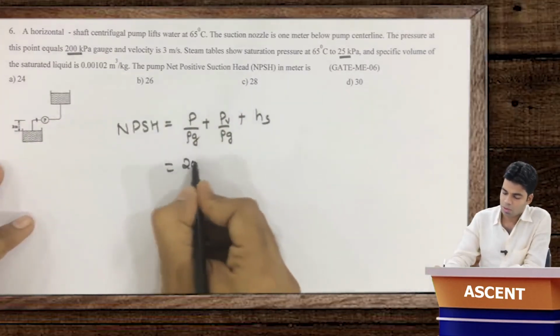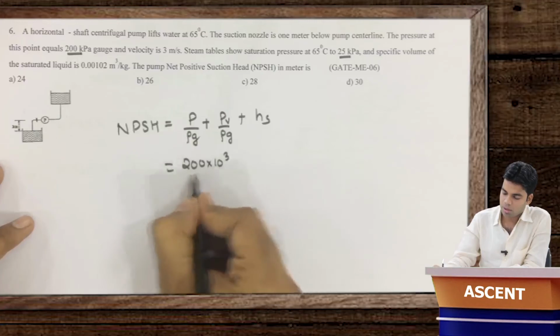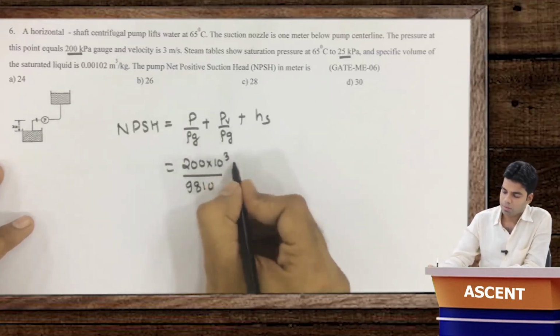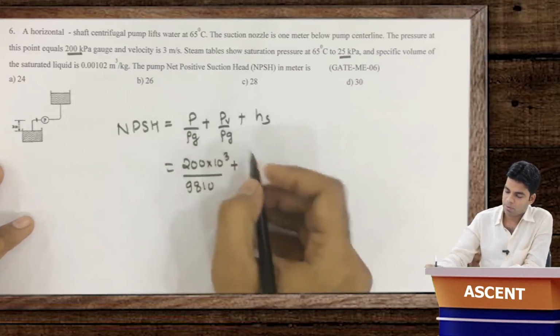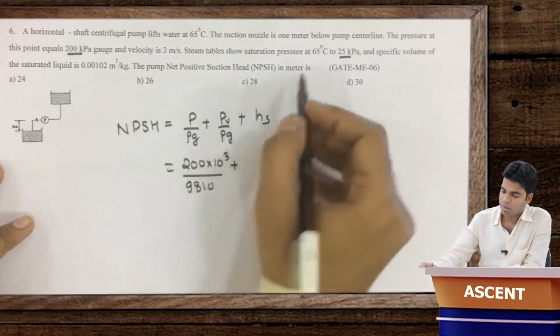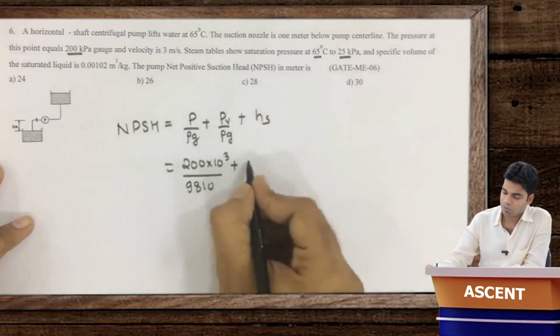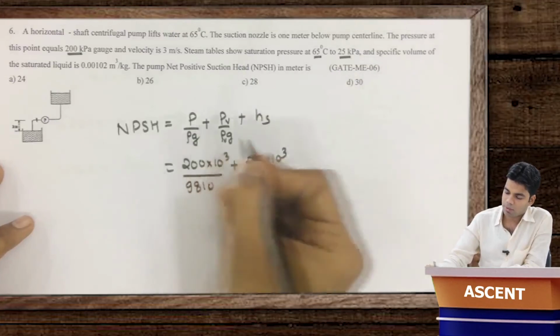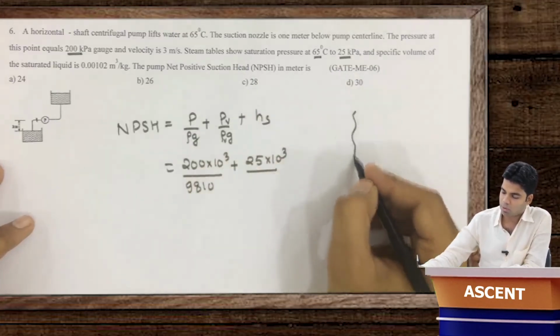This pressure is given as 200 kilopascal into 10⁻³ divided by rho g which is 9810. For this vapor pressure at 65 degrees centigrade, saturation pressure or vapor pressure is 25 kilopascal into 10⁻³ divided by rho of this vapor. How can we determine this rho of vapor?